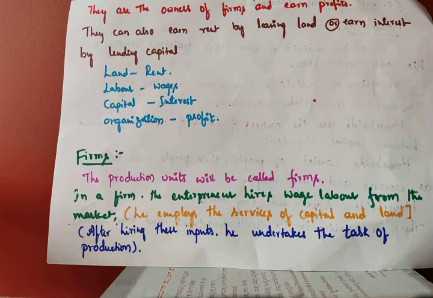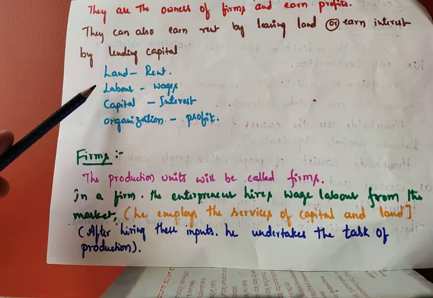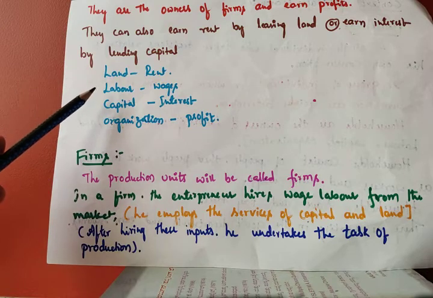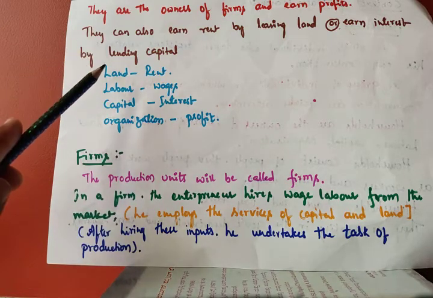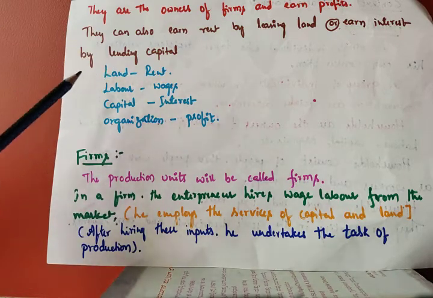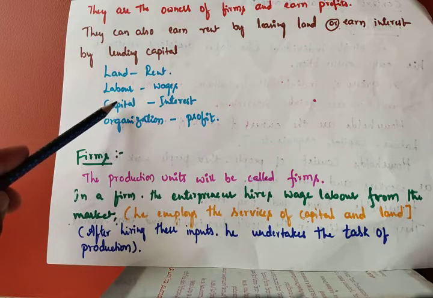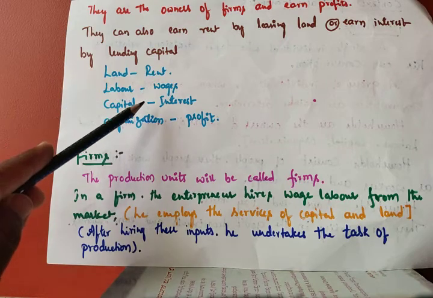Those who are working in factories, agricultural land, even companies, even government departments, private departments, they are called laborers. Either their daily wages or monthly wages, whoever is working, they are laborers, and they are getting labor wages. And those who have more money and are investing, that is called capital. For that sake, when they are investing they will get interest.